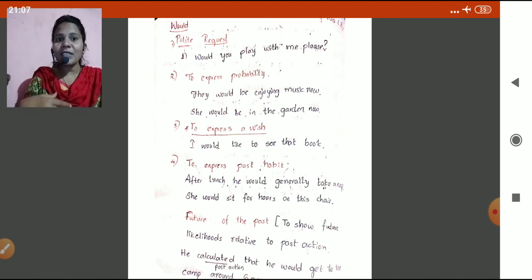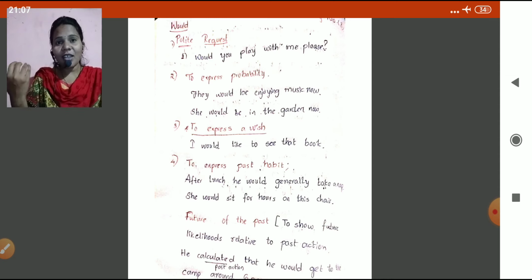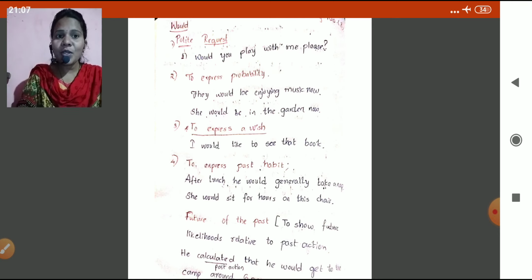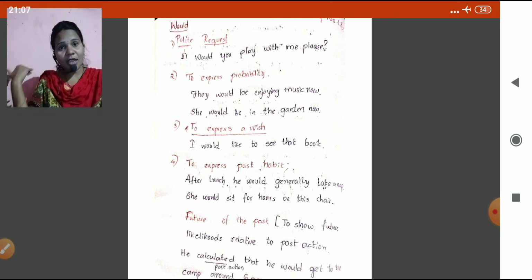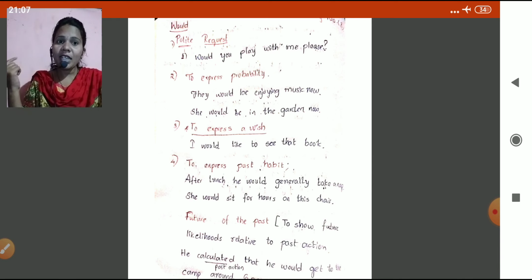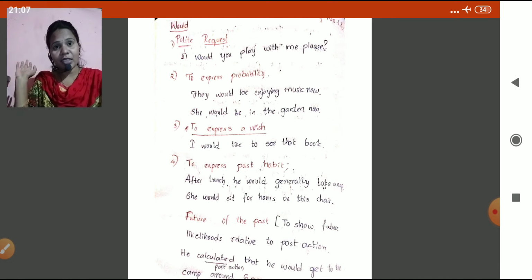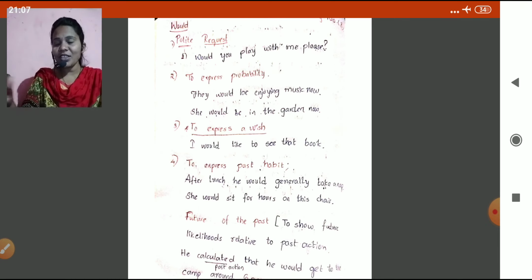To express a wish, our wish, our desire. I would like to talk to you. I would like to spend time with you. I would like to see that book. To express past habits, not present habits, past habit. After lunch, we would generally take a nap in those days, in Corona days. But now we are sitting in the classrooms. She would sit for hours on this chair. Yeah, this chair only she used to sit. Okay, she would sit for hours.